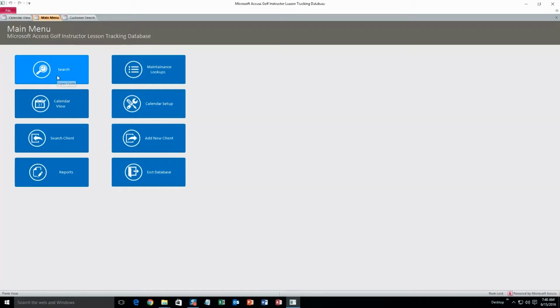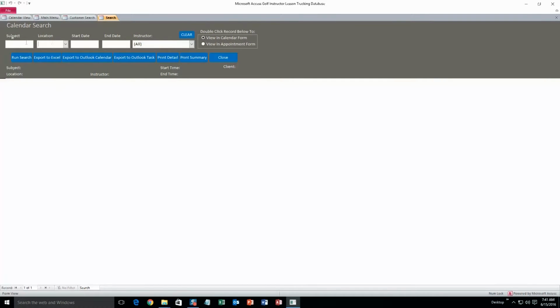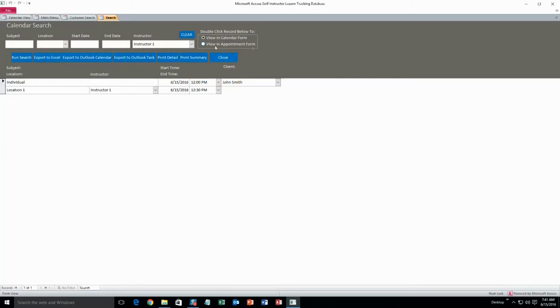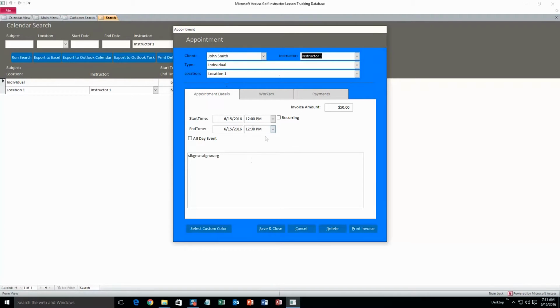And since that appointment is in the database, we can now search for it. You can search by any of these criteria up here. Let's just search for all of the appointments for Instructor 1 and then hit run search. Okay, and from here you can double click this appointment and it will bring you back to the calendar view, or you can view an appointment form and then double click it and it will bring up the appointment form, and you can change any information or delete the appointment if you want to.